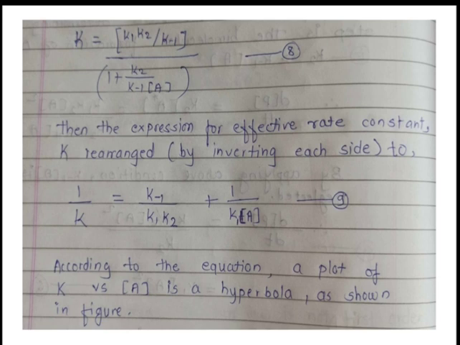Now this expression for effective rate constant K is rearranged by inverting each side. So just take the reciprocal of equation number 8. 1 upon K is equal to K minus 1 divided by K1 K2 plus 1 upon K1 into concentration of A. So this is our equation number 9. So we will see first how this equation number 9 can be simplified.